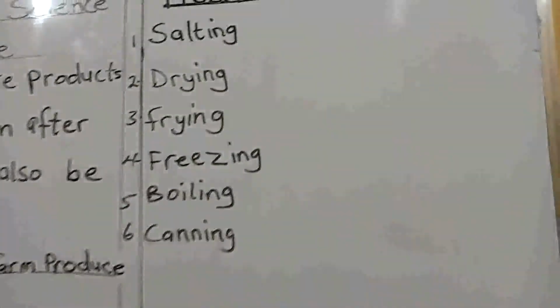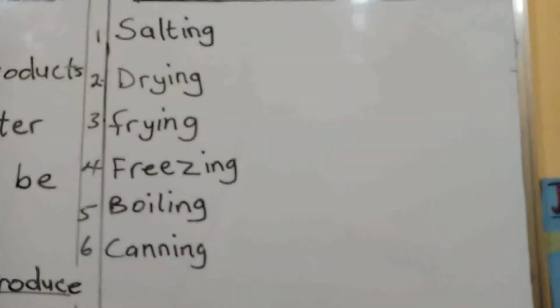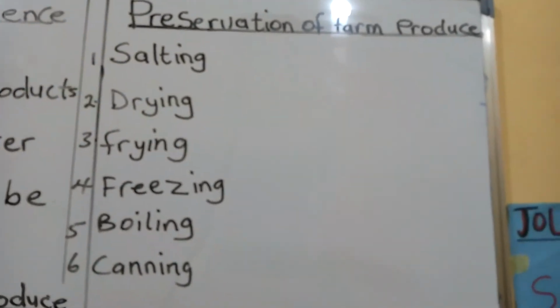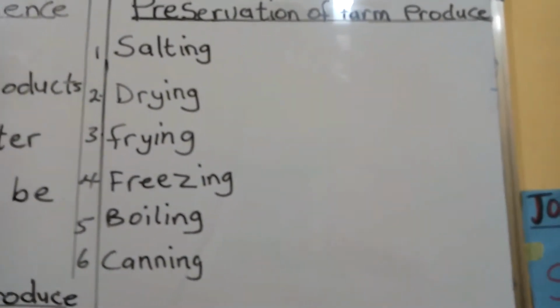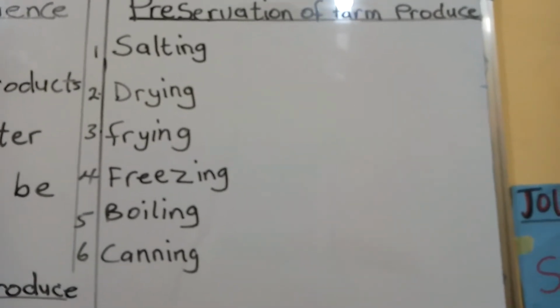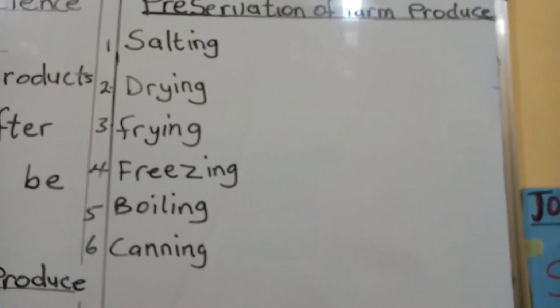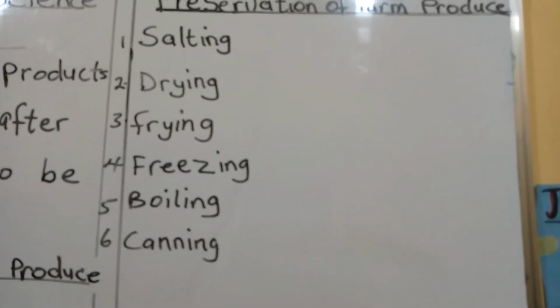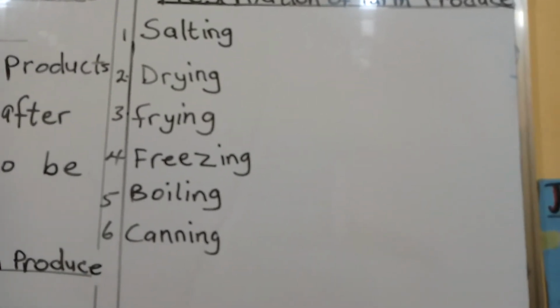Number two, by drying. We also preserve some of our farm produce by drying them, putting them under the sun for them to dry to avoid spoiling. Number three, we have frying. We can also fry some of our farm produce for it not to spoil.